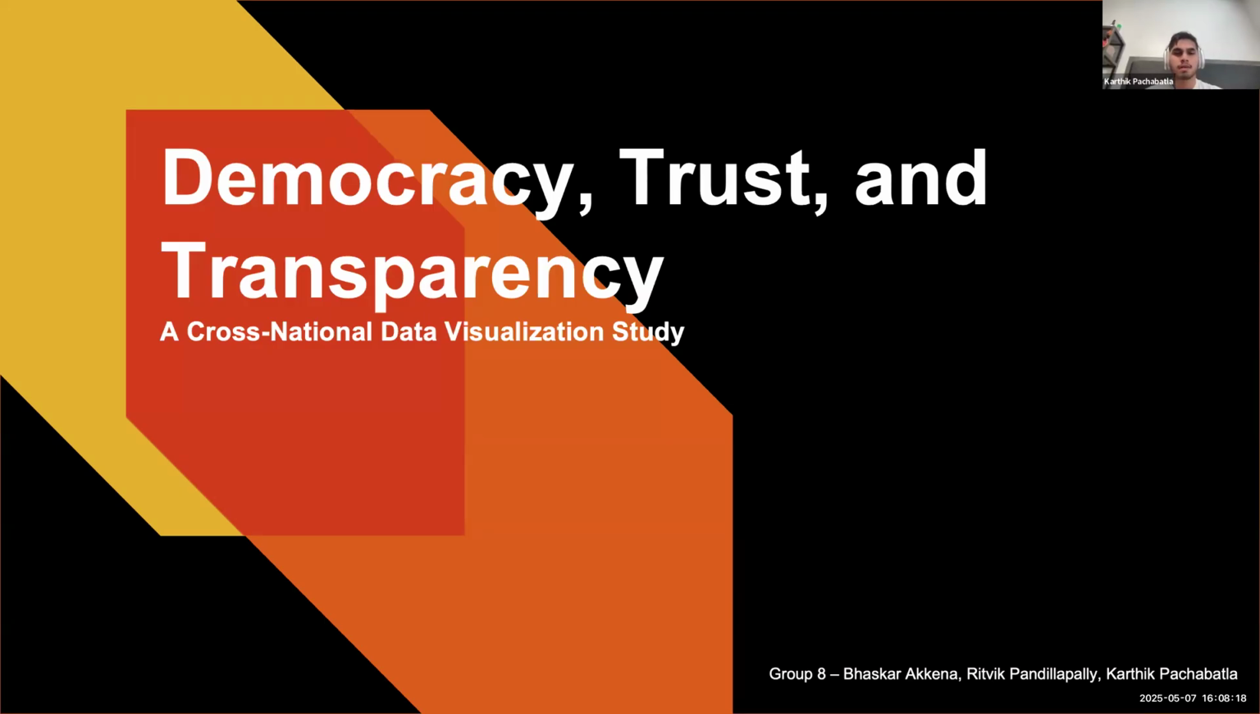Hello everyone. We're happy to share a final project titled Democracy, Trust and Transparency, a cross-national data visualization study. The project looks at how government quality, press freedom, and public trust differ across countries using real-world data. Our team, Bhaskar Akkena, Ritvik Pandillapally, and myself, Karthik Pachabatla, worked with data from 128 countries.